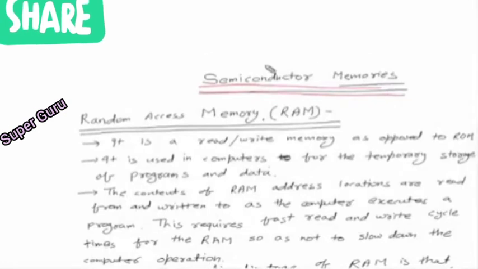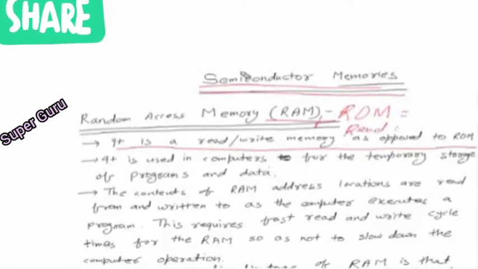As RAM. So RAM here is a read and write memory as opposed to ROM. ROM is nothing but read only memory. It means ROM is used only to read the contents, whereas the RAM can read and write both.